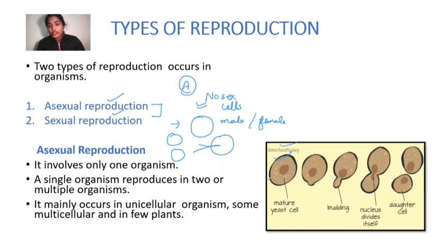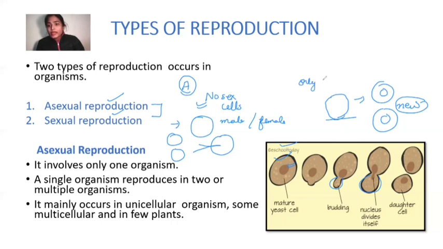Here is the example of yeast. What is happening here? Only one parent is forming a bud, and this bud will first grow larger, and after that it will detach from the parent and work as a new offspring, a new child. So this is reproduction in which only one parent is involved to form a new offspring.